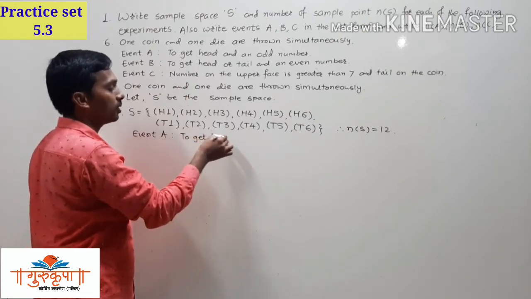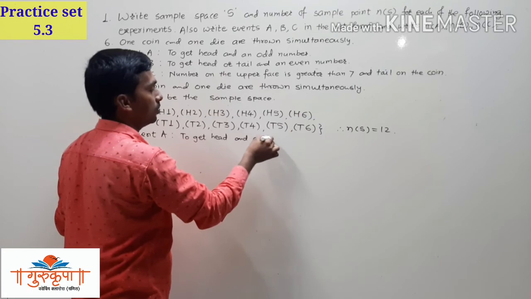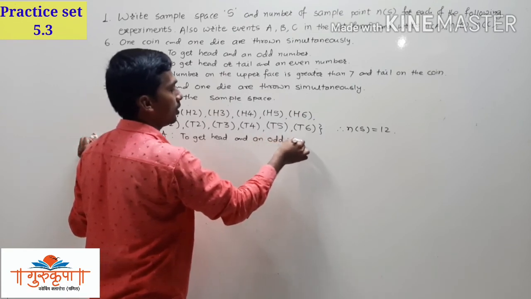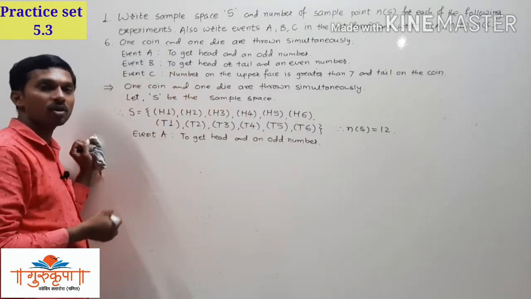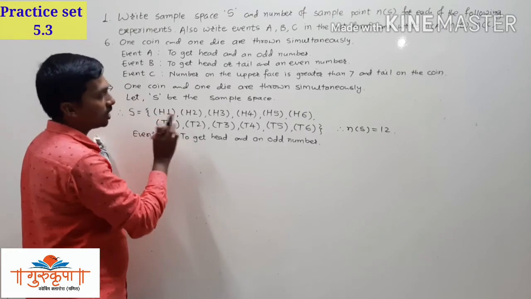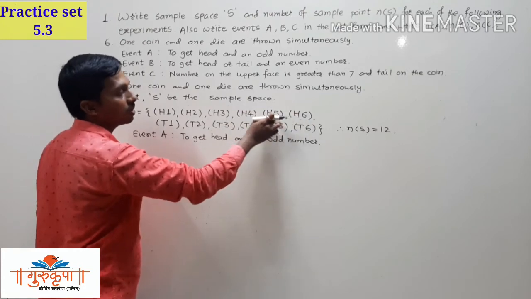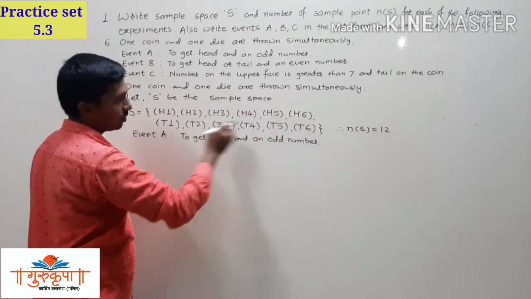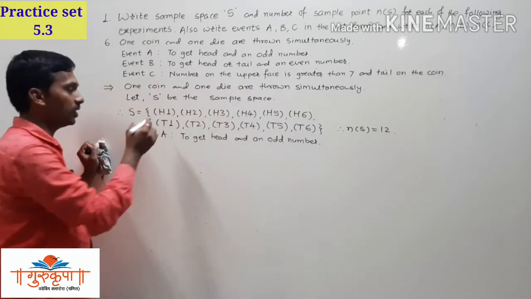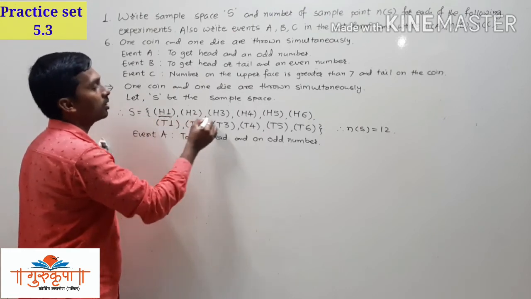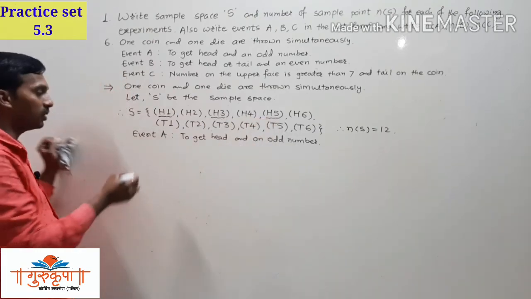To get head and an odd number. There should be head on the coin and odd number on the die. So H and odd number, head and odd number. There should not be head in the second row. Only heads are there in the first row. That is, we need head and odd number. So we have 3 elements in all.